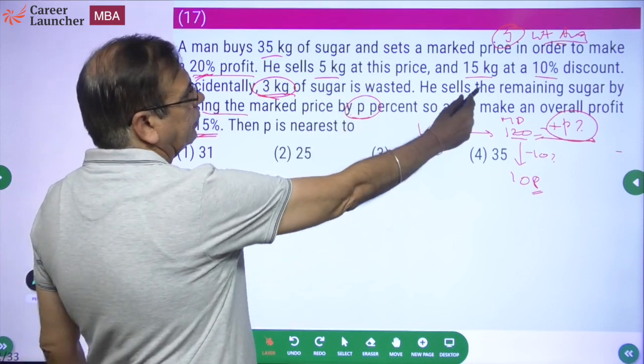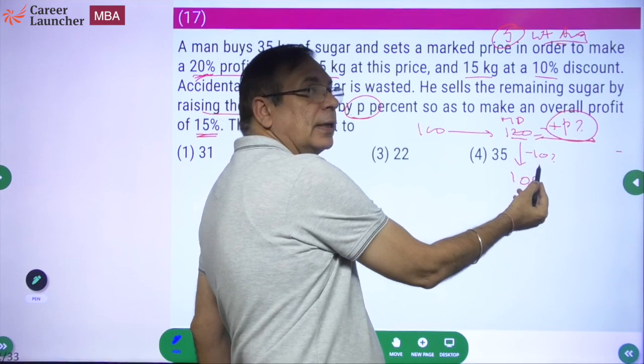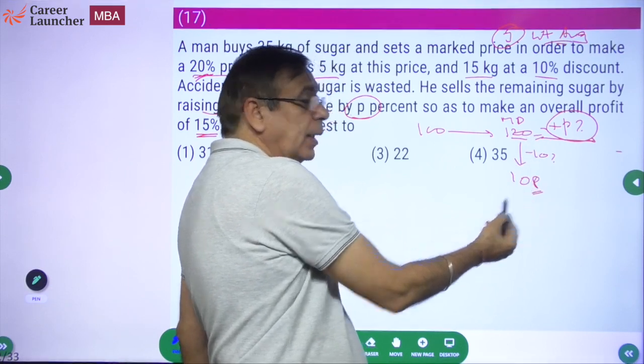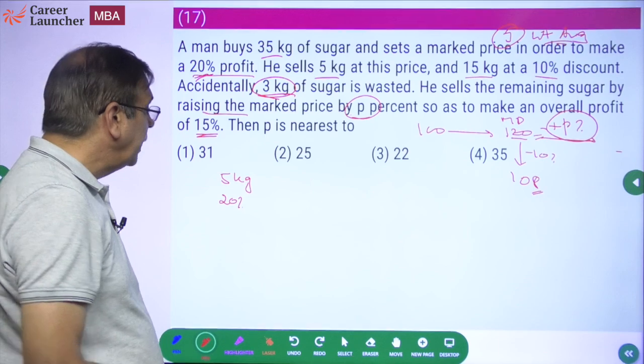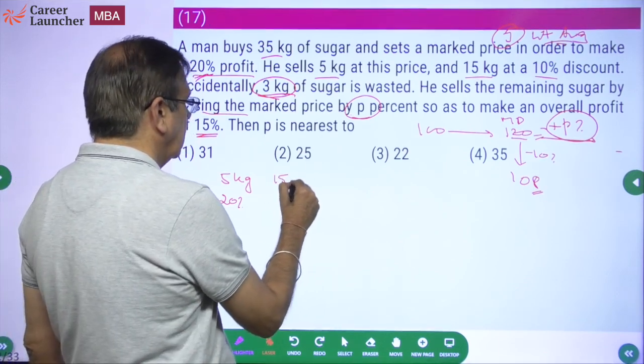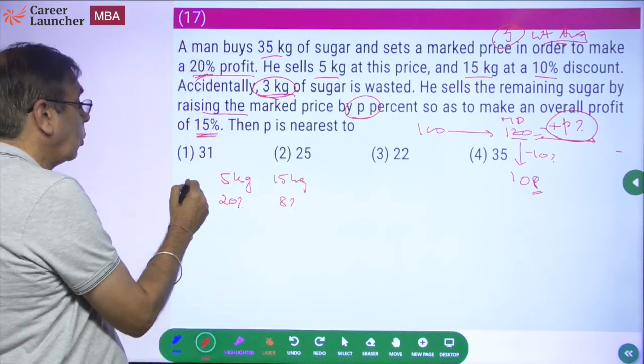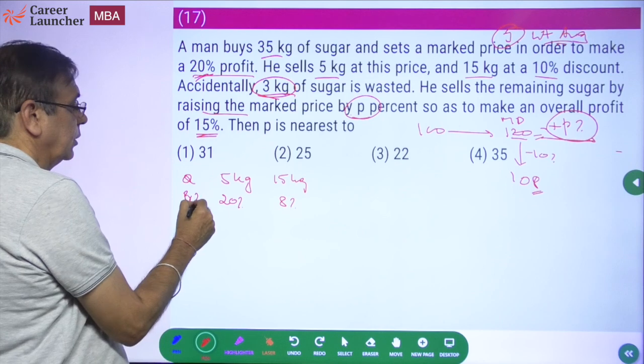Okay, 15 kg at a 10% discount. That means an increase of 20% with a discount of 10% will be a profit of 8%. So he sells 15 kg at an 8% profit. So this is the quantity, this is the profit percentage.